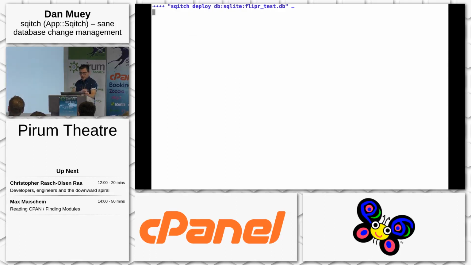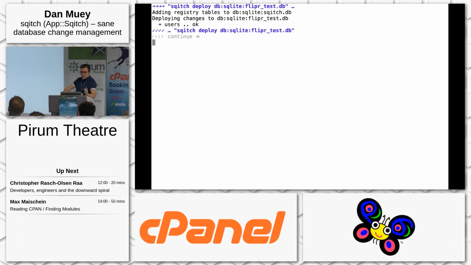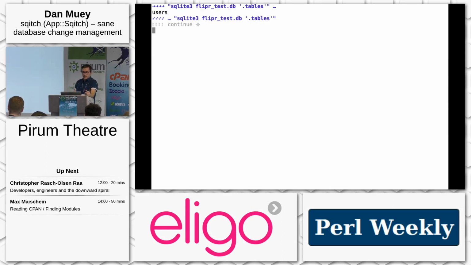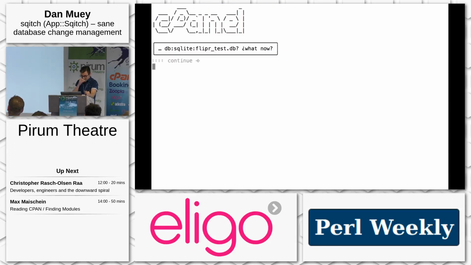So let's deploy that. So I say sqitch deploy, and this thing that identifies the database. And you'll see it added registry tables to something called SqitchDB, which is how Sqitch keeps track of where that database is at. And then it deploys our changes to this Flipper test DB that we gave. And it says it did the users part okay. So that create table seemed to have worked. We ask SQLite, yes, there's a table called users.